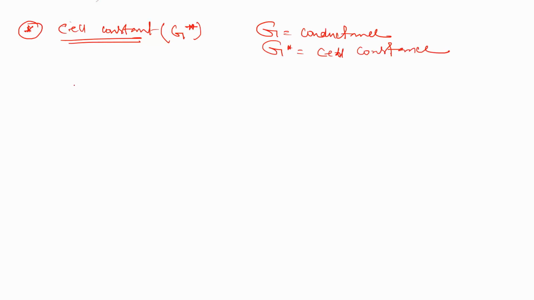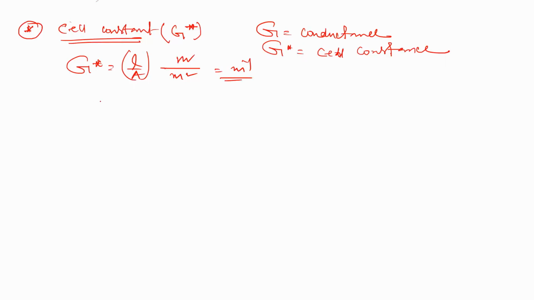The cell constant is basically the ratio of L by A. So G star equals L by A, it is called the cell constant. The SI unit is meter per meter square, so the unit of the cell constant is meter inverse.